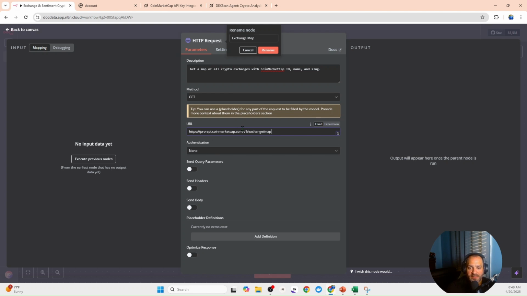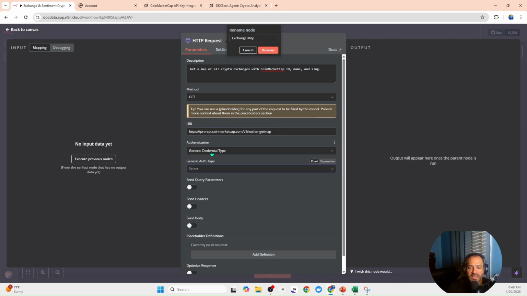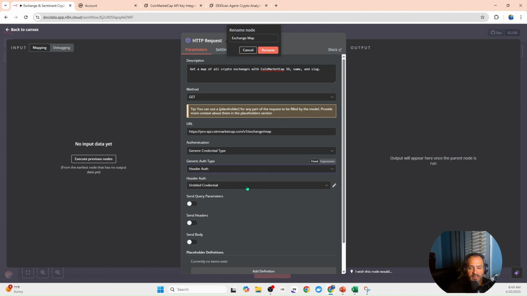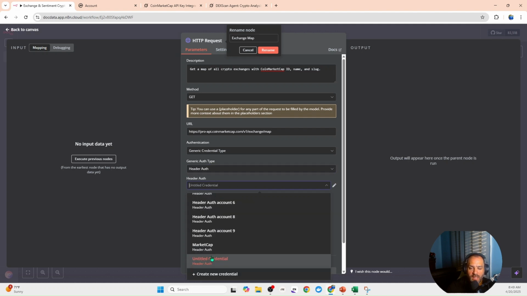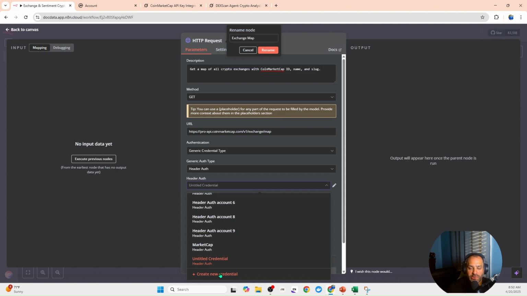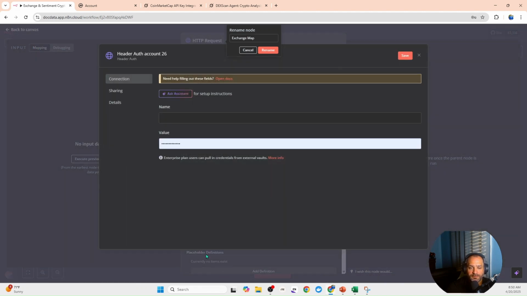So once we have this complete, we need to go to authentication. So we need to go down to generic credential type. And then once we have that, we're going to hit header authentication. And then we have our CoinMarketCap API connected already. So I can click this. But if you need to connect yours, what you would do is you would click here, and then you would create a new credential.